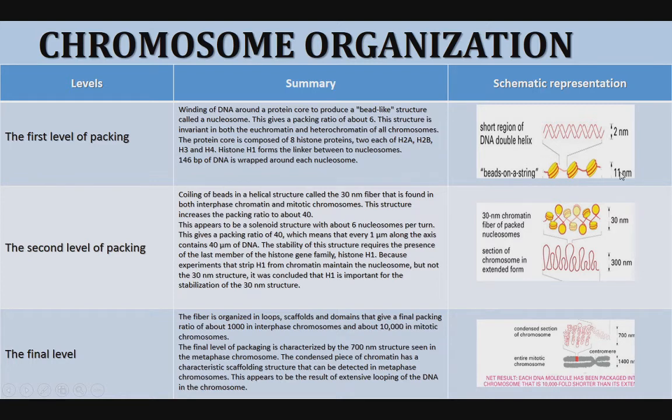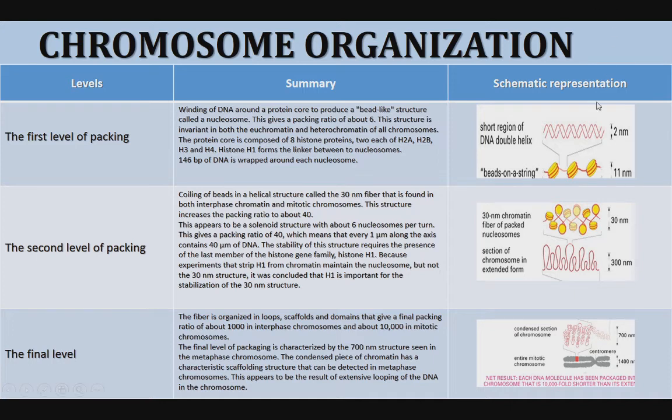Next, in the 11 nanometer organization, we can observe a beads-on-a-string-like structure. These beads are called nucleosomes, where DNA is associated with proteins at these particular parts. Coming to the second level of packaging of DNA, we can observe a 30 nanometer chromatin fiber of packed nucleosomes.